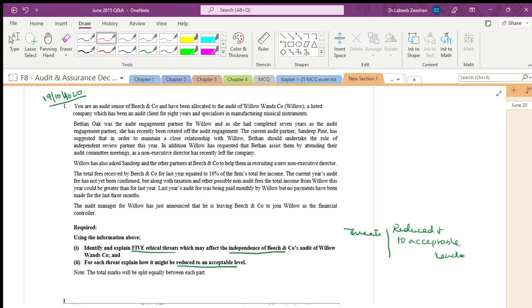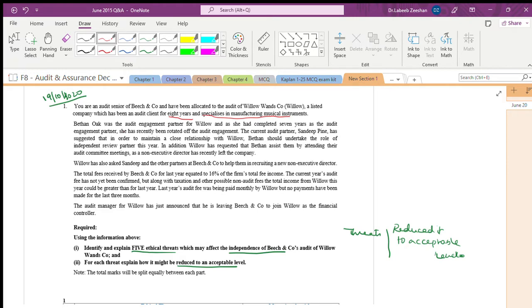You are an audit senior of Beach and Company, allocated to the audit of Willow Vance, a listed company with 8 years of experience, which specializes in manufacturing musical instruments. Bethan Oak was the audit engagement partner for Willow Company.